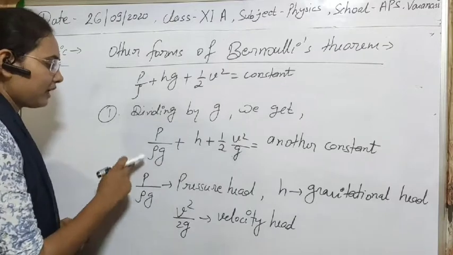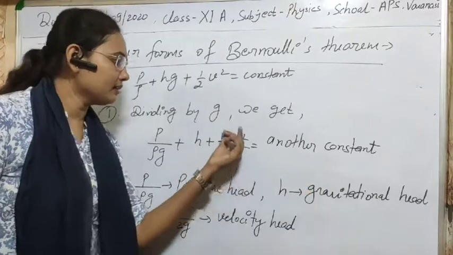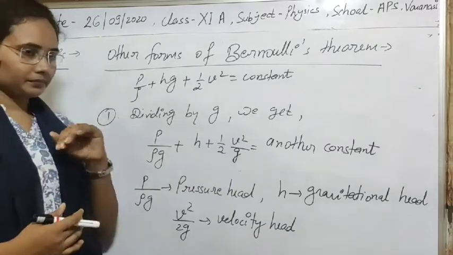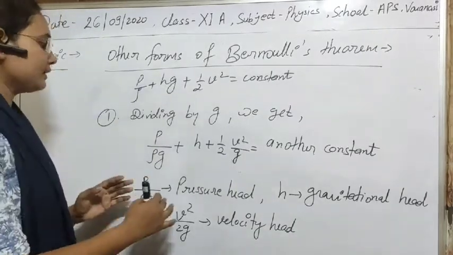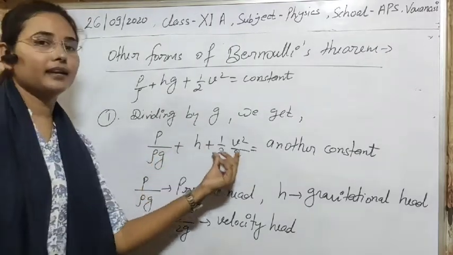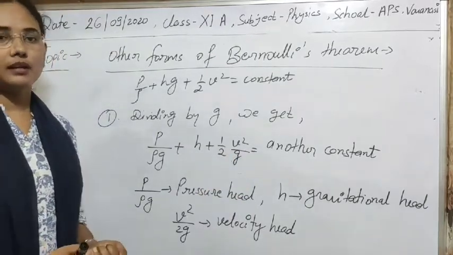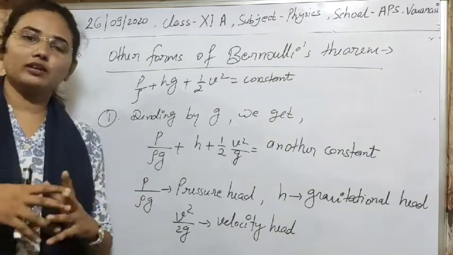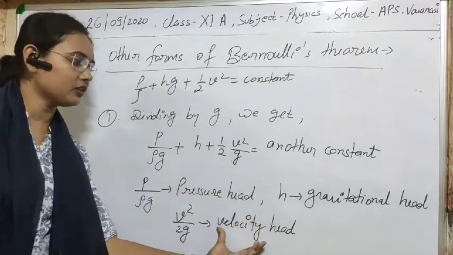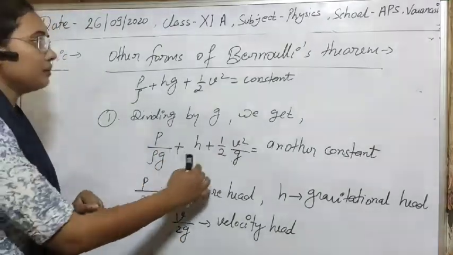So P upon rho g is known as pressure head, this is known as gravitational head, and this is known as velocity head. In other terms, if we want to state Bernoulli theorem, then it is simply that the sum of pressure head, gravitational head and velocity head is always constant for an ideal liquid in streamline flow. Simple. If any ideal liquid is flowing in a streamline or steady way, then the sum of these three heads, pressure head, gravitational head and velocity head, will always be constant. So this is another form of Bernoulli theorem.